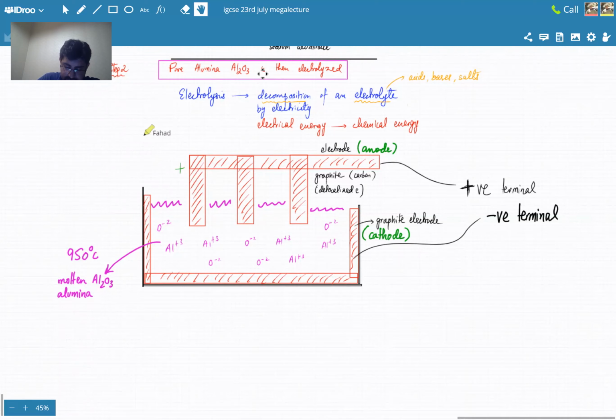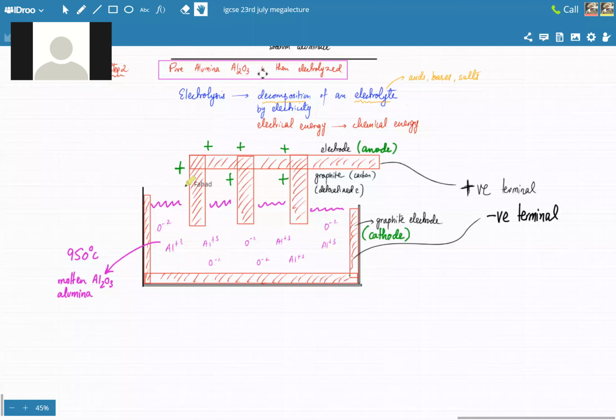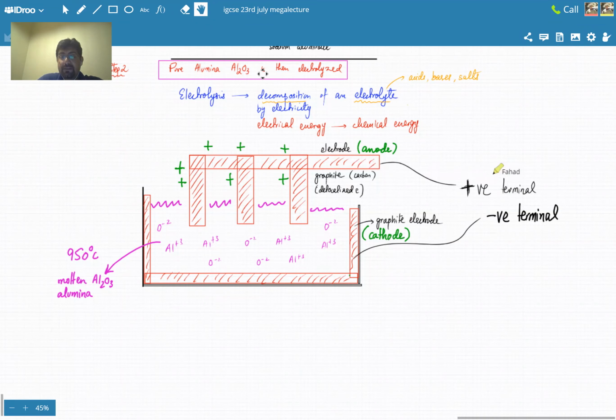So all these electrodes that are dipped into the electrolyte, they're positively charged. If they are positively charged, which ions will they attract? Which ion will they attract? Ahmed, positive electrodes attract which ions? Negative. Okay, so this is clear: I've connected it to the positive terminal of the battery.